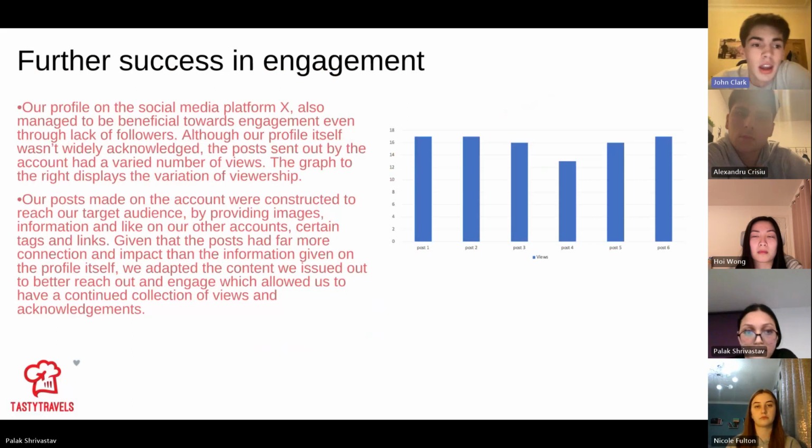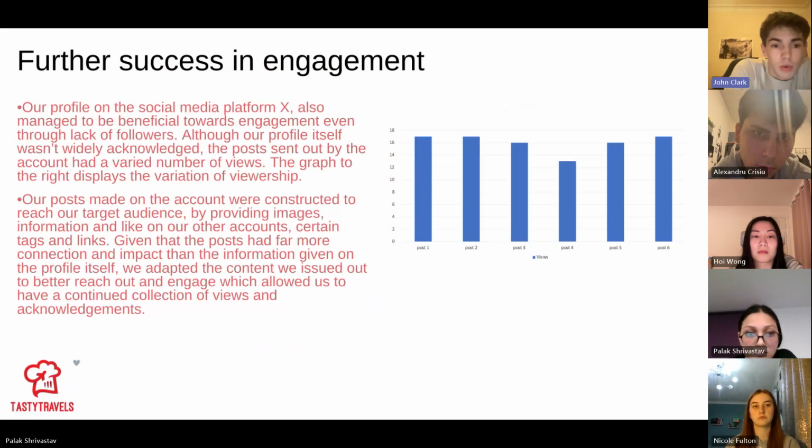So further success in engagement, our profile on the social media platform X also managed to be beneficial towards engagement even through lack of followers. Although our profile itself wasn't widely acknowledged, the posts sent out by the account had a varied number of views. The graph to the right displays the variation of viewership.